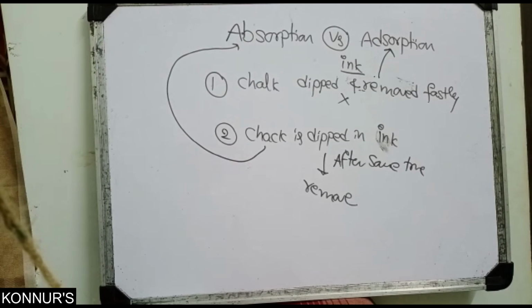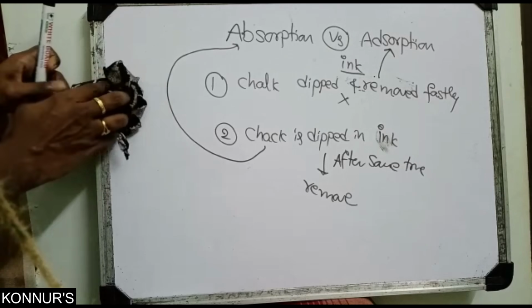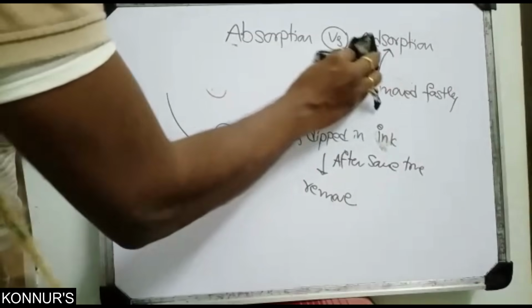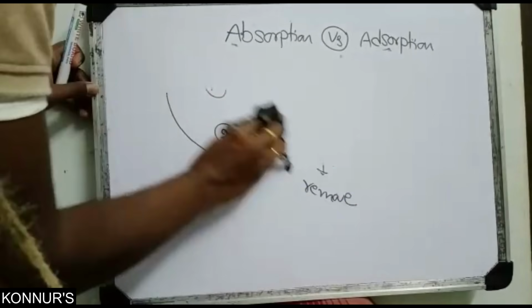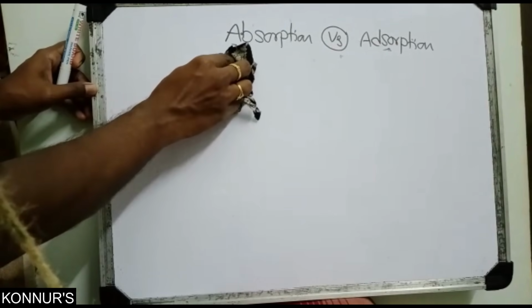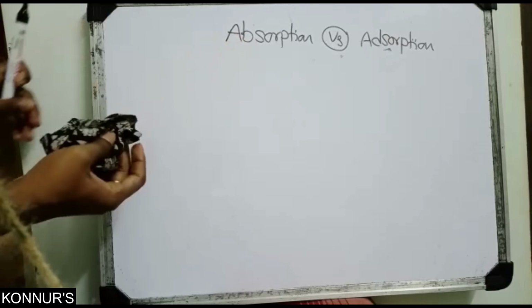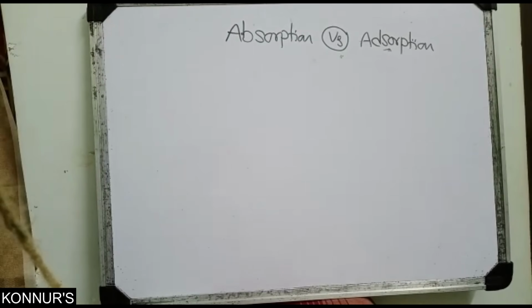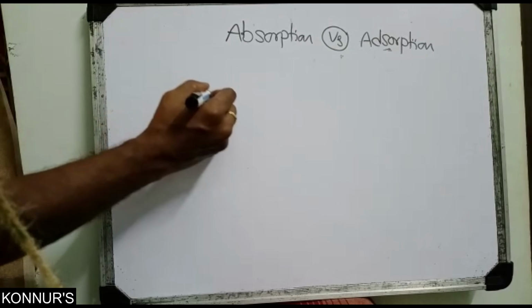Next, water vapor. What actually absorbs water? Majorly silica gel is there. Anhydrous calcium chloride is also famous.